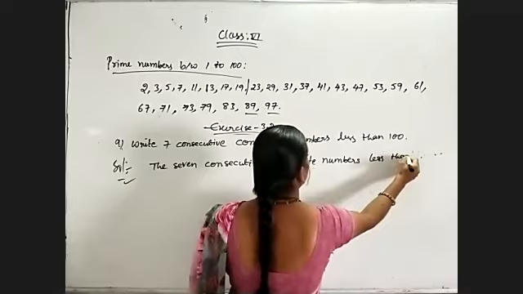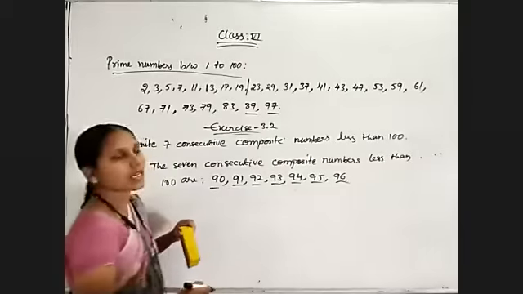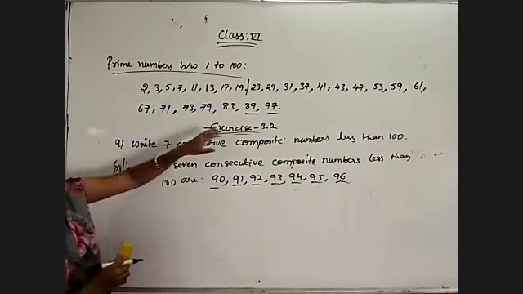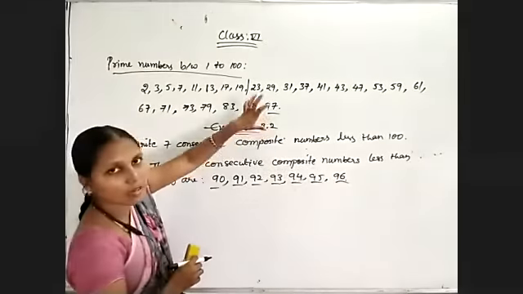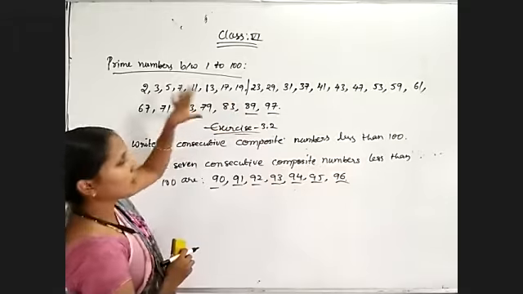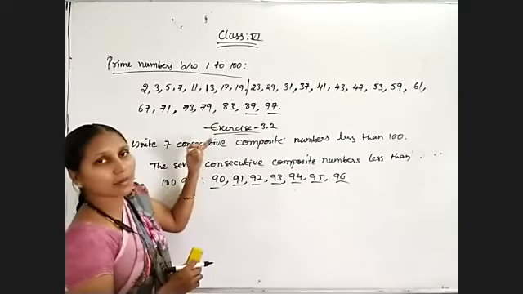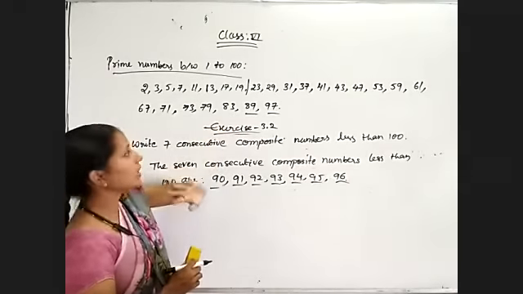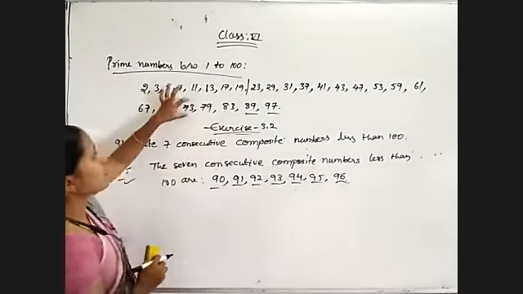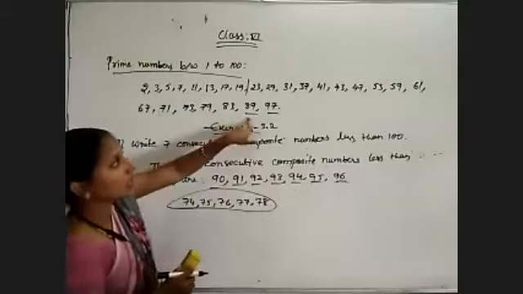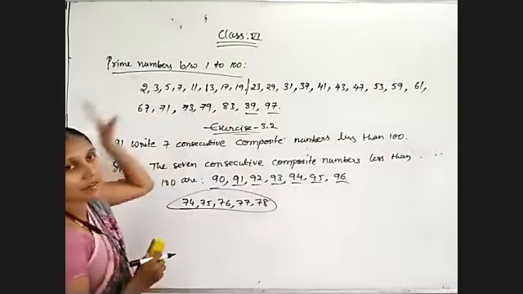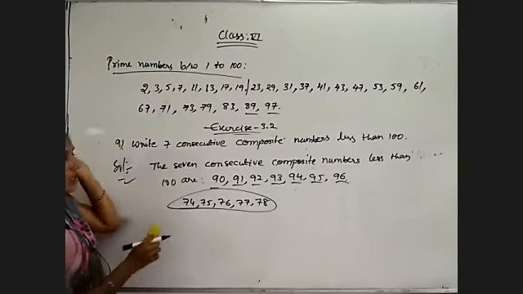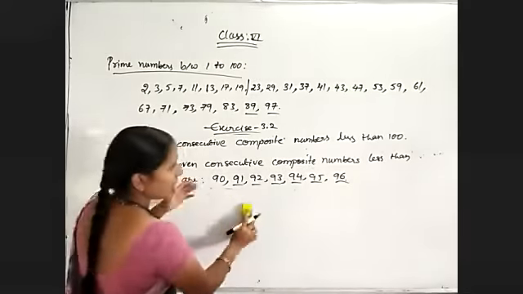Between 83 and 97, total 7 consecutive numbers. Only in this much gap we will get 7 numbers. In any remaining group we will not get 7 numbers. If you have any doubt, check that also. Except 89 to 97, anywhere we will not get 7 consecutive composites below 100, I am talking.